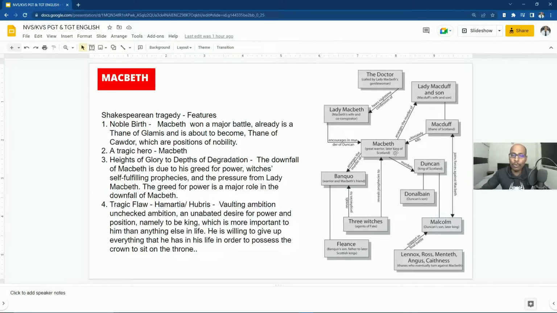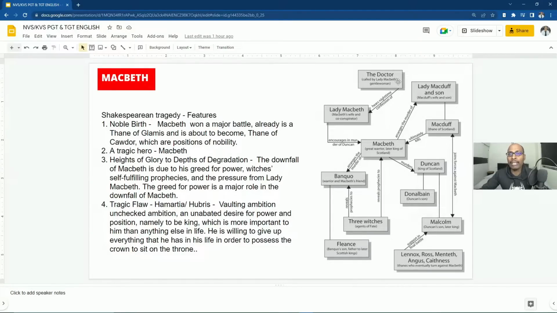Okay, then who is this another character? Banquo. He is a warrior and Macbeth's friend. So when they were returning from the battlefield, Macbeth and Banquo were traveling to the kingdom. Banquo was his friend and a warrior. Then we have three witches in the story; when I explain act wise, you will come to know who those three witches are. And Banquo's son is Fleance, father to later Scottish kings. There is a descendant, James I is connected to Banquo, which you will come to know after watching this video.